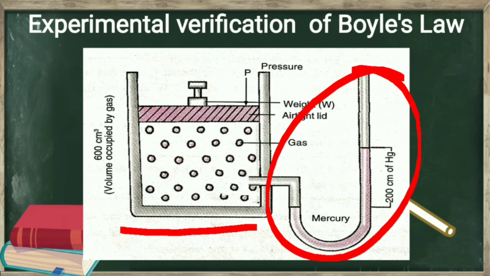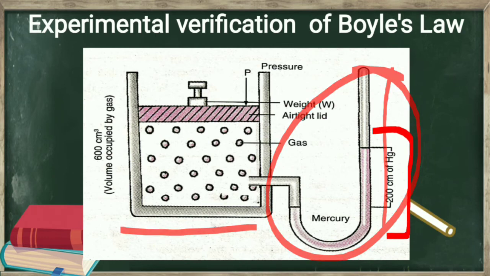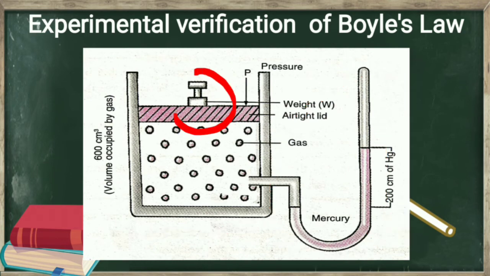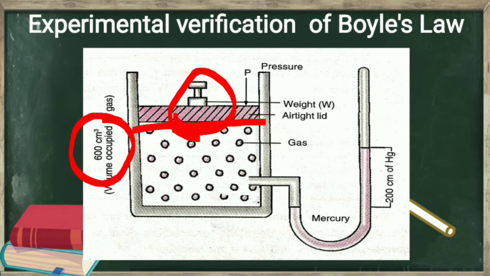It consists of a U-shaped tube containing mercury usually. One limb of the tube is longer than the other. It obtains pressure in terms of height of mercury in the column. More is the pressure, more will be the height of mercury in column. When the weight W is kept on the lid of the vessel, then the volume occupied by the gas is 600 cubic centimeter and the pressure recorded for this value of volume is equal to 200 centimeter of mercury.